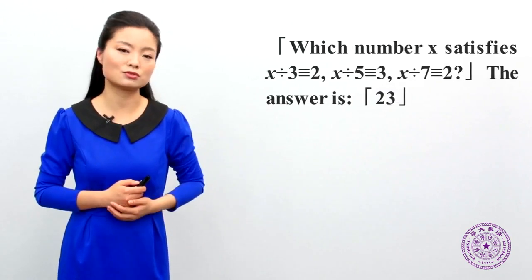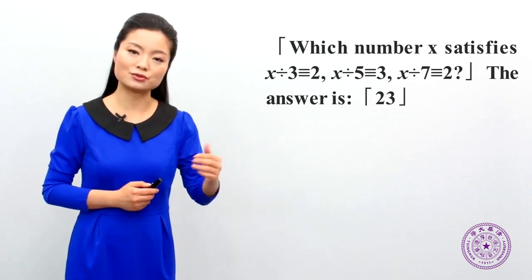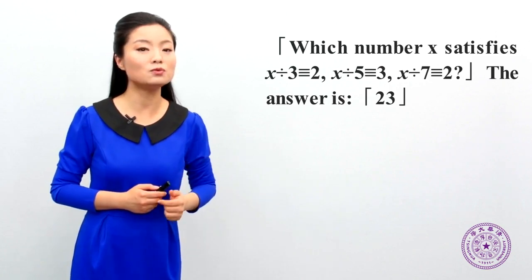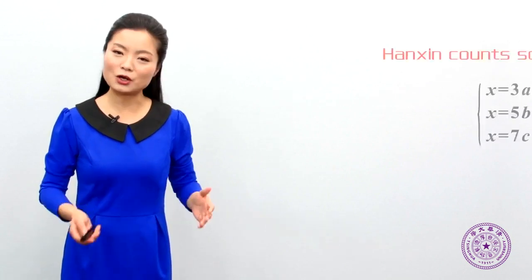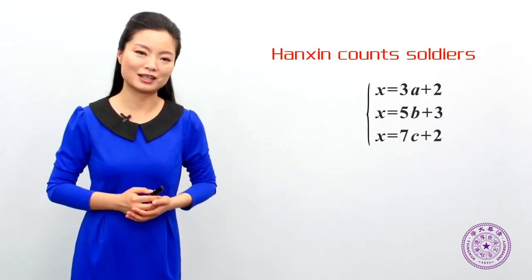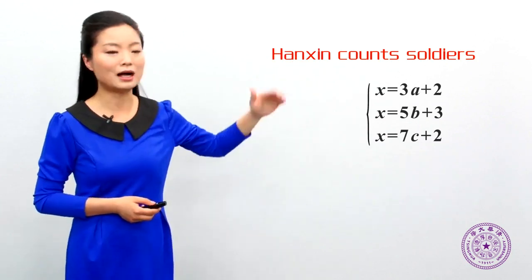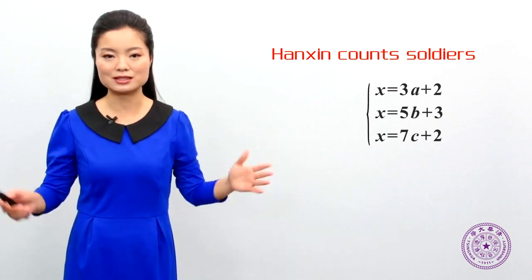Now let's answer the problem in Sun Zi's mathematical classic. There are some things, but we don't know how many. Count by 3, 2 are remained, count by 5, 3 are remained, count by 7, 2 are remained. How many are there? There are 23. Now let's see what Han Xin did. Actually, Han Xin remembered those common multiples, and then he simply used multiplication to find the appropriate answer, which suited the size of the army.